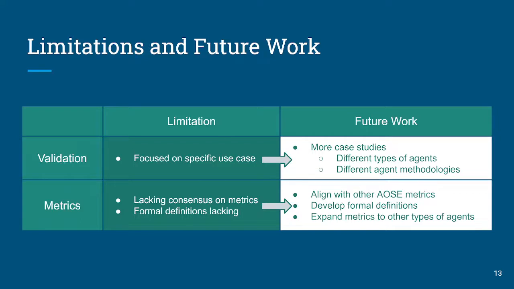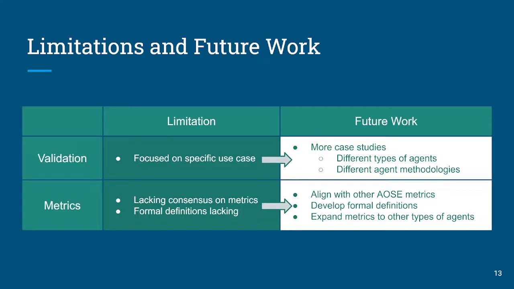And then also from the perspective of metrics, there seems to be a lack of consensus on the types of metrics to use for evaluating the software properties in AgentSpeak code, as well as a lack of formal definitions, at least that seems to go along with that, for things like coupling and cohesion, for example.